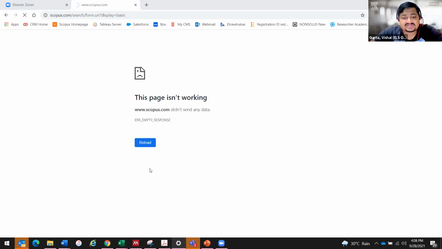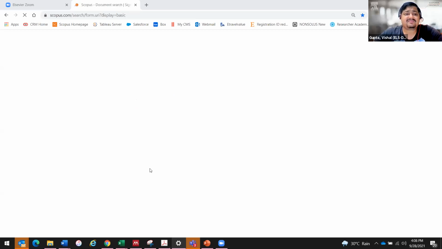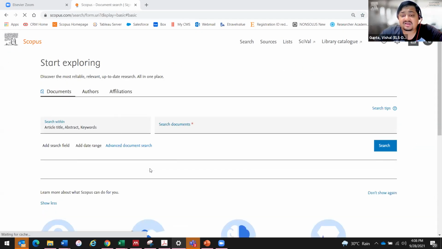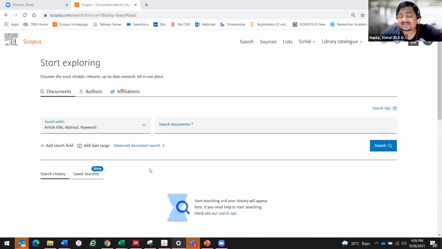I hope it is clear. What is the difference between impact score and impact factor? See, impact factor is very clear. You get impact factor through JCR reports, right? So if you have access to the JCR report, you can find out the latest impact factor. And I showed you the calculation of impact factor.